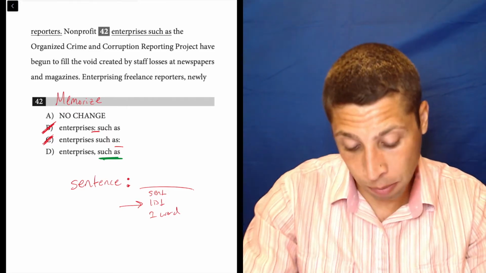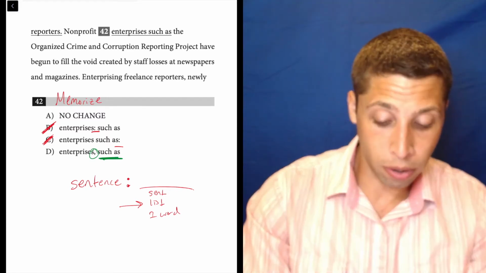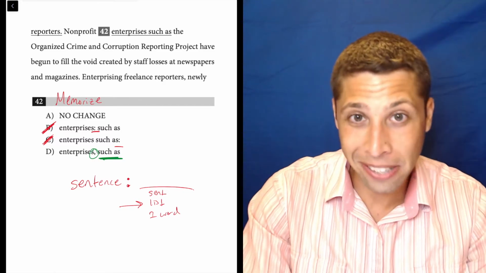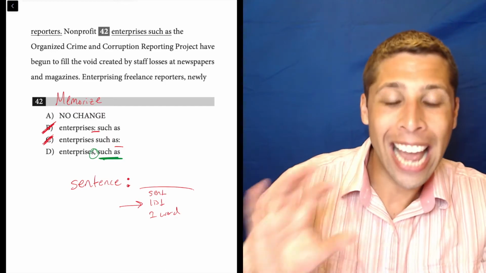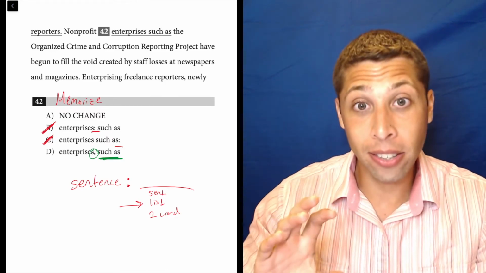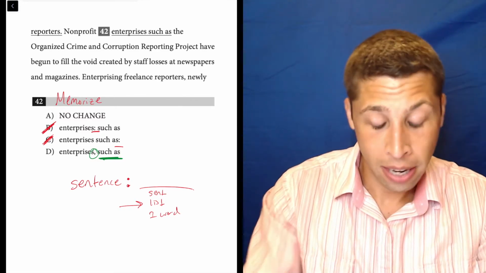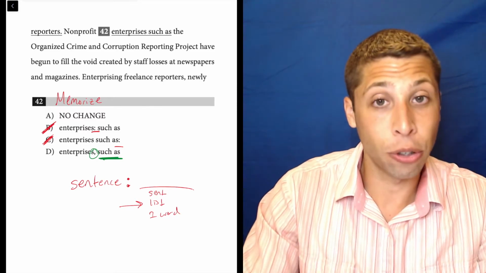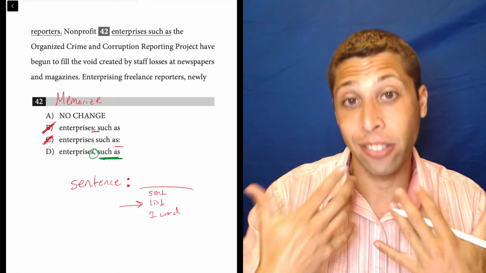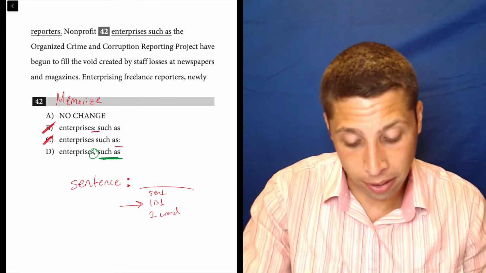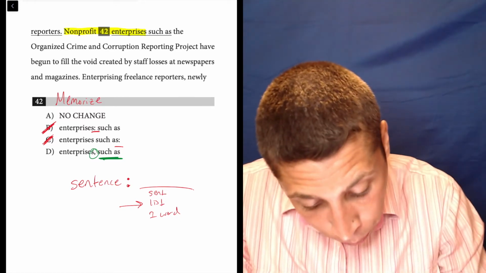And so now our choice is much easier. Do we need this comma here? And the short answer, or the main piece of this, is we don't know, actually. Such as could be an extra clause, right? A list can be kind of like part of a sentence, or it can be like an interruption of a sentence. So I don't know just by looking at these answer choices whether that comma is necessary or not. I need to look at the bigger picture now and start to think again about sentence structure. What is going on in the rest of the sentence? So we know the sentence starts with this, nonprofit enterprises. And we're debating whether or not we put a comma here.